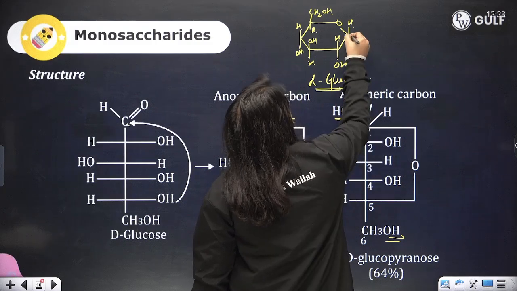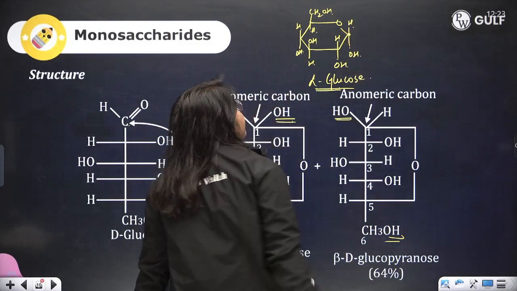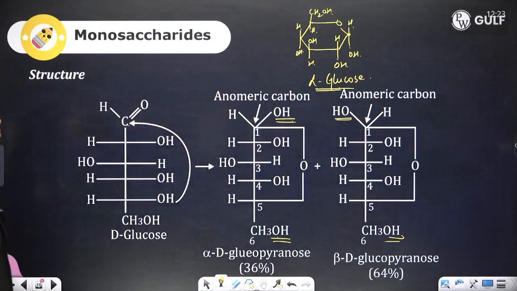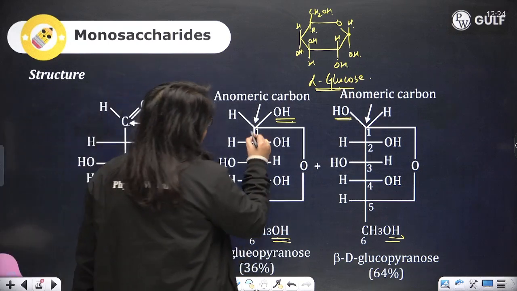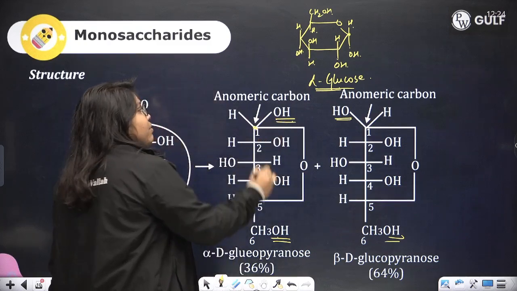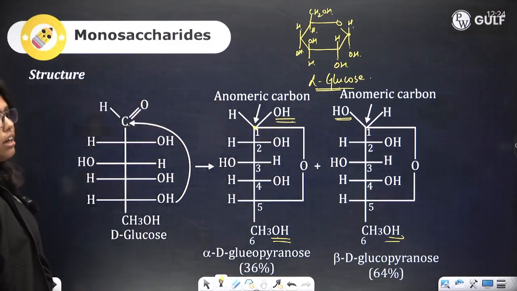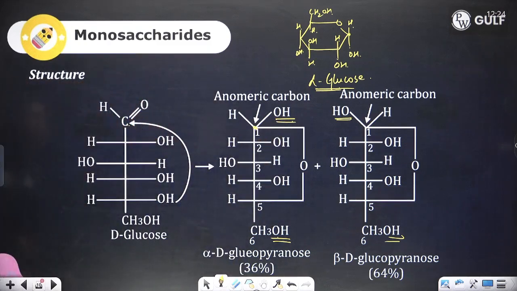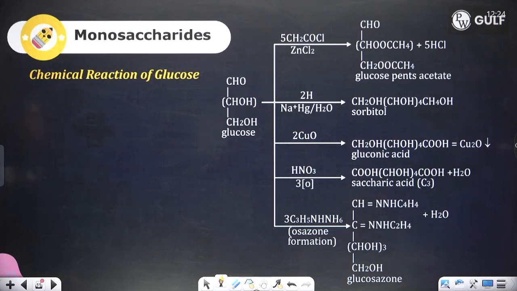For beta, around this carbon, the OH is shifted up and the hydrogen comes down. Alright, beta. So this is the structure of glucose, and because around this carbon the orientation of OH varies, the first carbon is known as your anomeric carbon. Now what are the various chemical reactions that glucose undergoes?